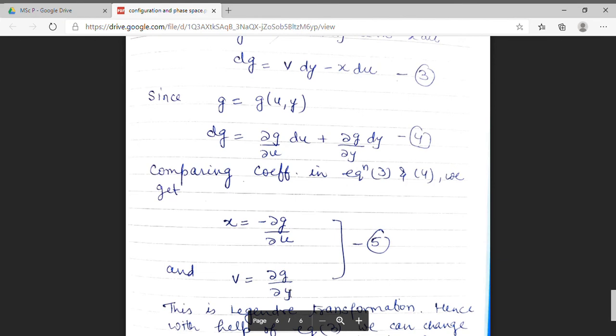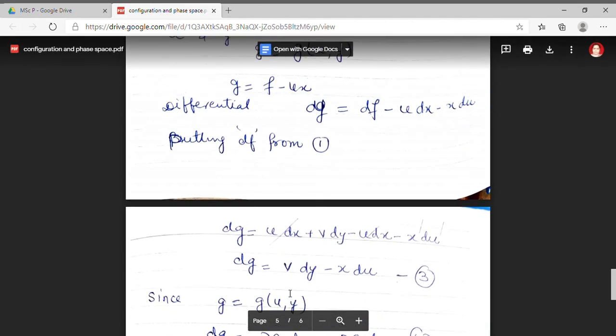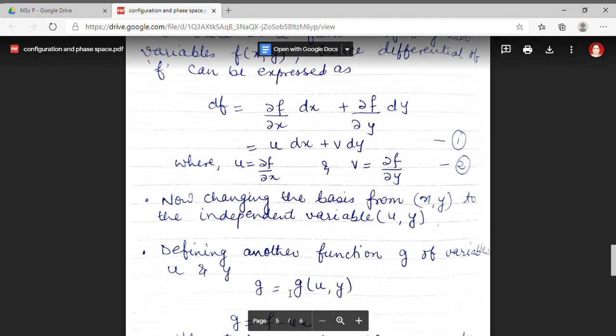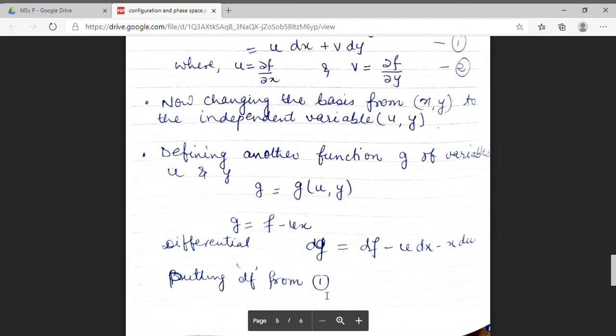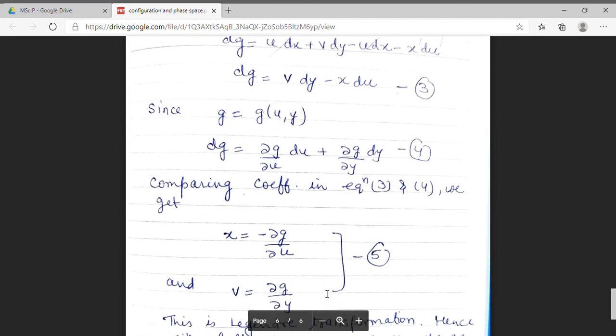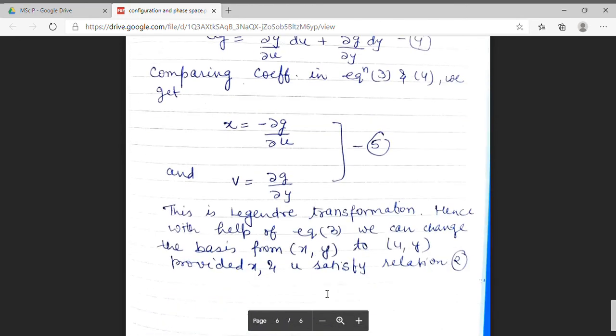So we have changed our basis from f to g, where f was a function which depends on x and y, and g is a function which depends on u, y. This is termed as Legendre transformation.